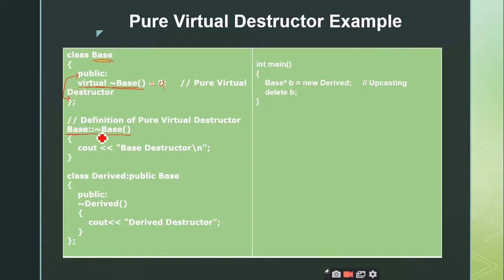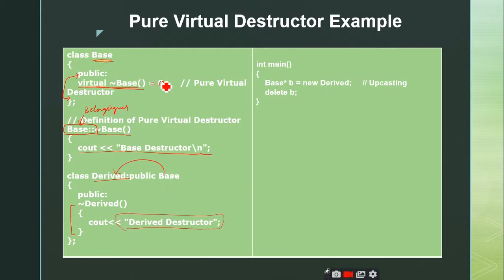So this is the belongingness, that means this is a destructor that belongs to the Base class. So this tells the belongingness. And in this particular destructor I am just printing a statement called base destructor, and then I am creating a class Derived with Base under the public scope, and I am creating a destructor. I have my own definition here, derived destructor, right?